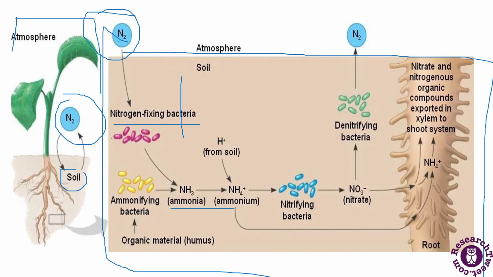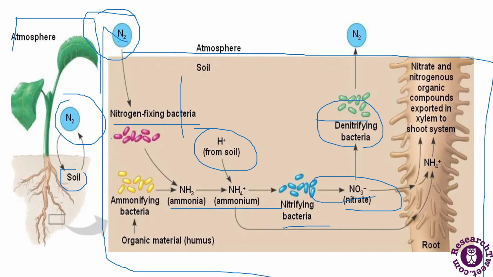There are some ammonifying bacteria which help convert it into ammonia, which then converts into ammonium because of the presence of H+ ions from the soil. And there are some nitrifying bacteria which lead to the formation of nitrate. And there are some denitrifying bacteria which convert nitrate back into nitrogen in the atmosphere. And how is it used by the roots? The nitrate is used by the roots.